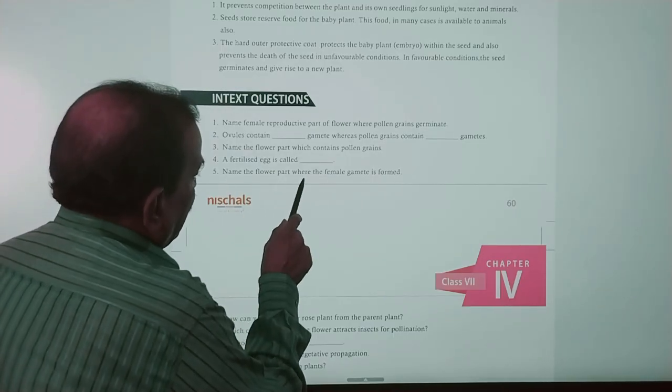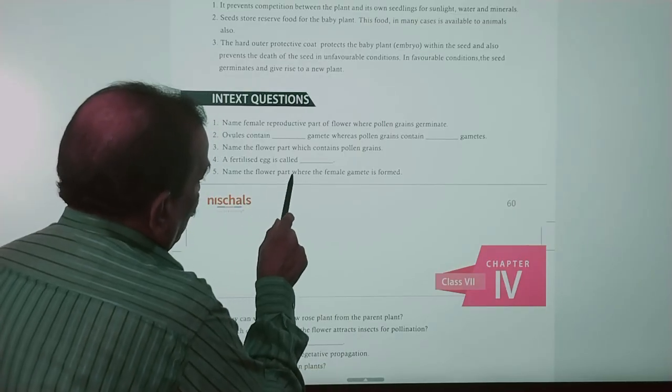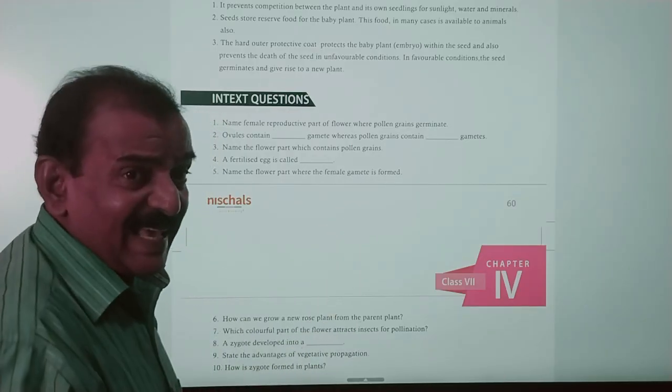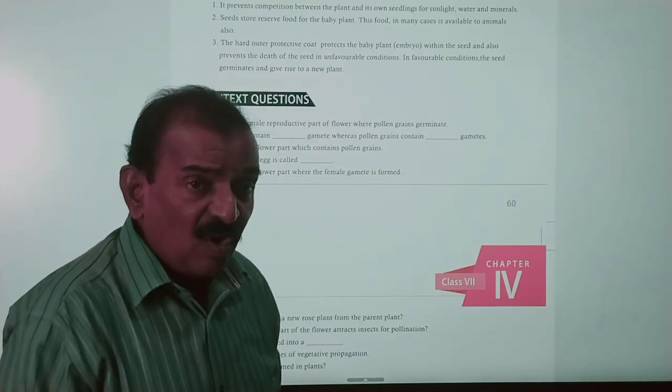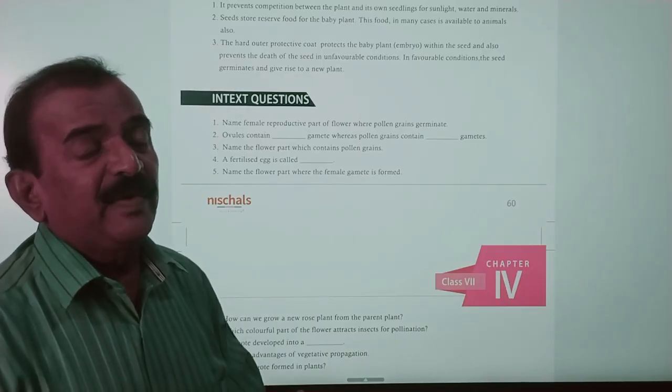Name the flower part where the female gamete is formed. Female gametes are formed or produced in the ovary. So the ovary consists of female gametes.